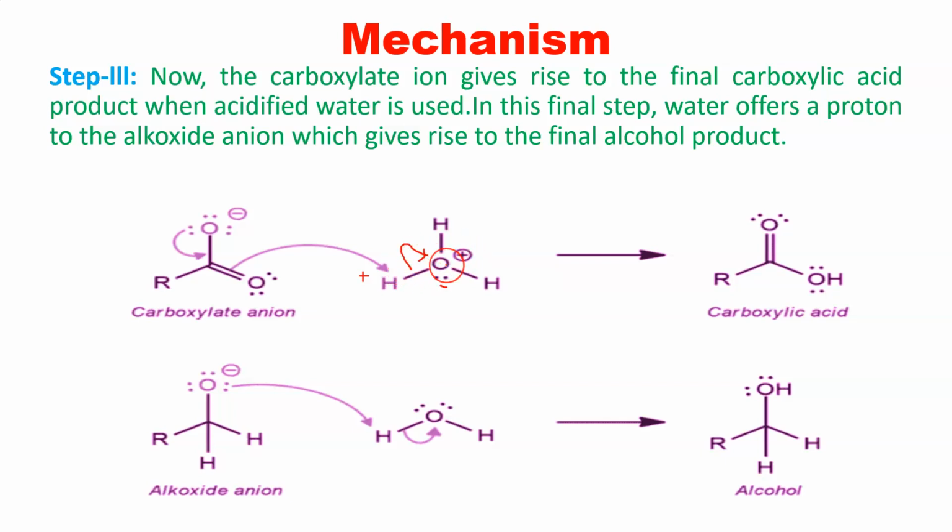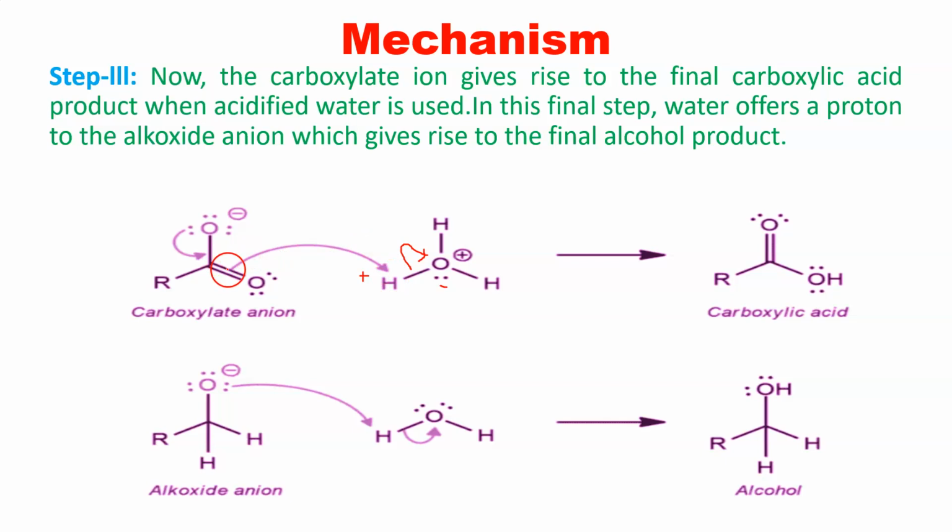Once the electrons are transferred onto oxygen, it has formed a normal H2O molecule, and the pi bond between carbon and oxygen will break, and that pi bond will attack hydrogen.